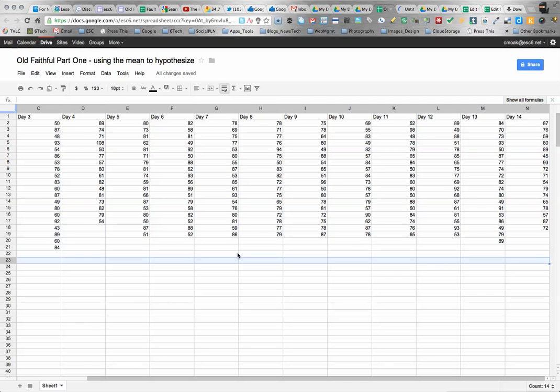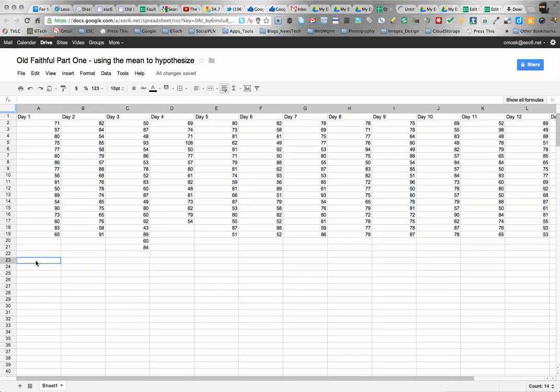So I'm going to look through all my data and just get an idea of the longest column, and that's day 3. So I want to make sure that I put my mean all on the same row because I'm going to use it to make a chart. So I'm going to just go below that to put in my mean. So I'm going to go to the first cell here in day 1 down at the bottom, and I'm going to use a formula to be able to calculate the mean of this data.